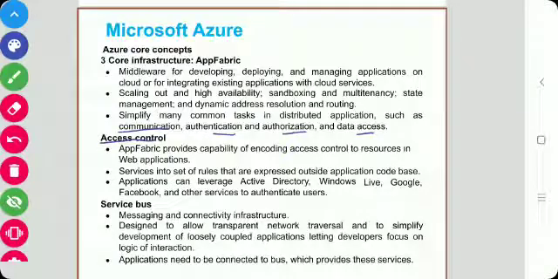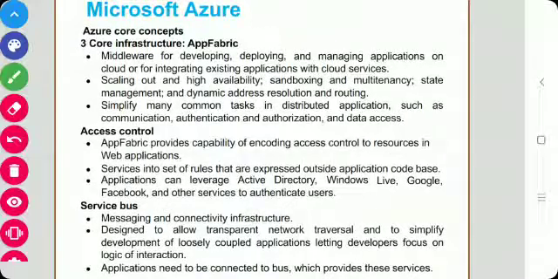As we know, access control means giving access to authorized users only and restricting access for unauthorized users. App Fabric provides the capability of encoding access control to resources in a web application and services into a set of rules that are expressed outside the application code base. These rules give the flexibility to provide access to authorized users only and restrict access for unauthorized users.